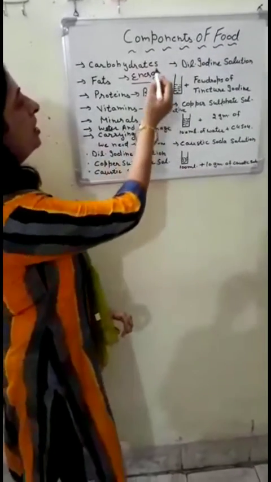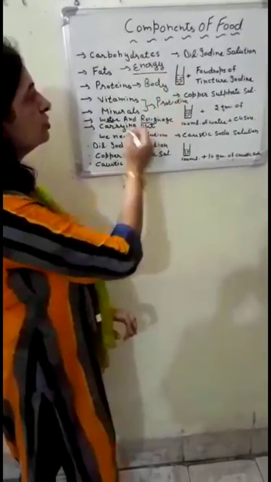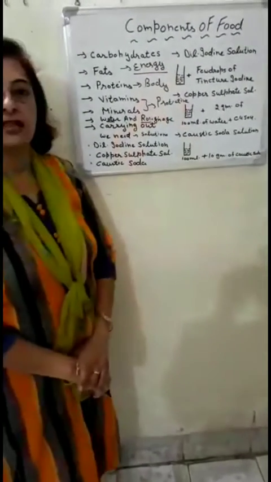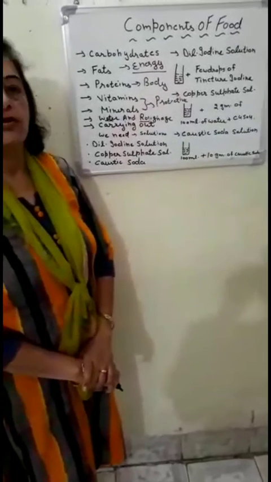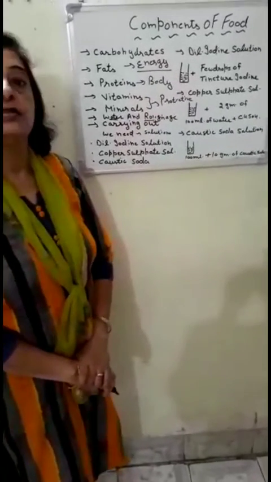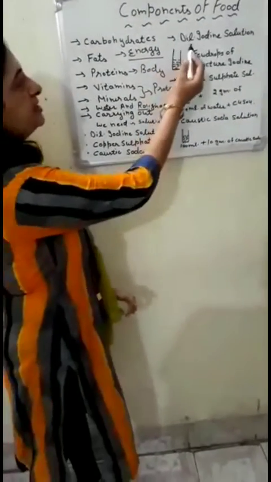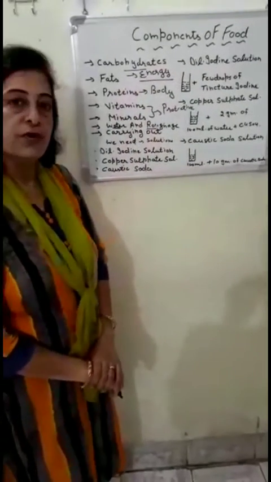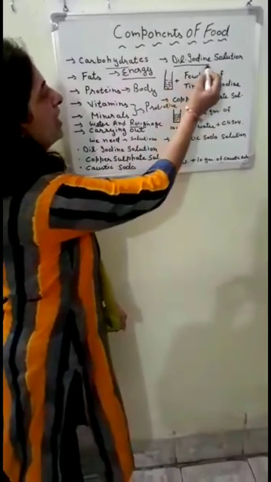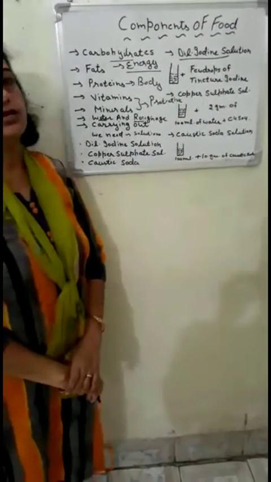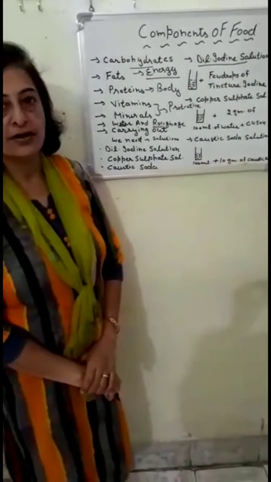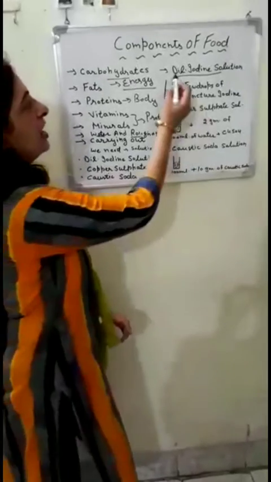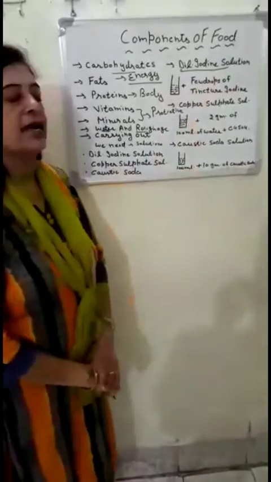We need different types of solutions to test the presence of these components in food. So let us find out how we can prepare these solutions. To test the presence of carbohydrates or starch in a given food item, we need a dilute iodine solution.